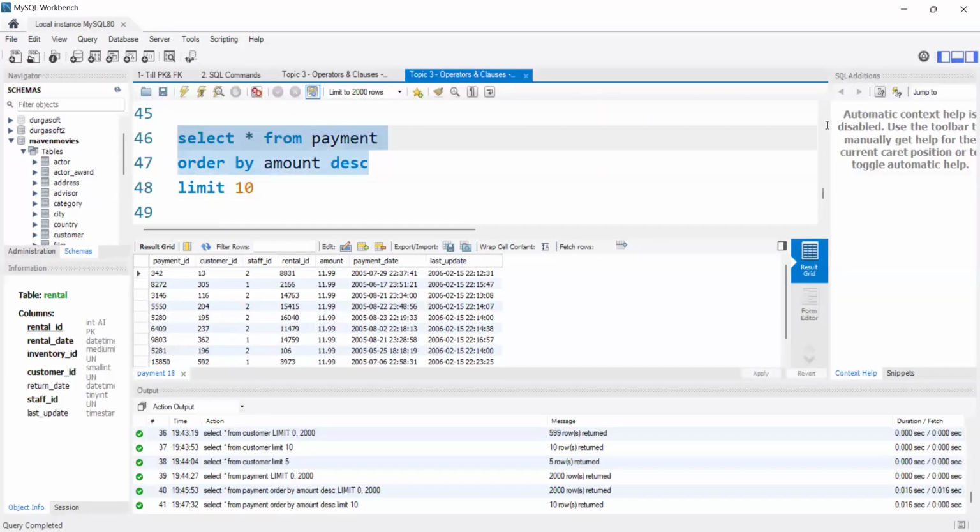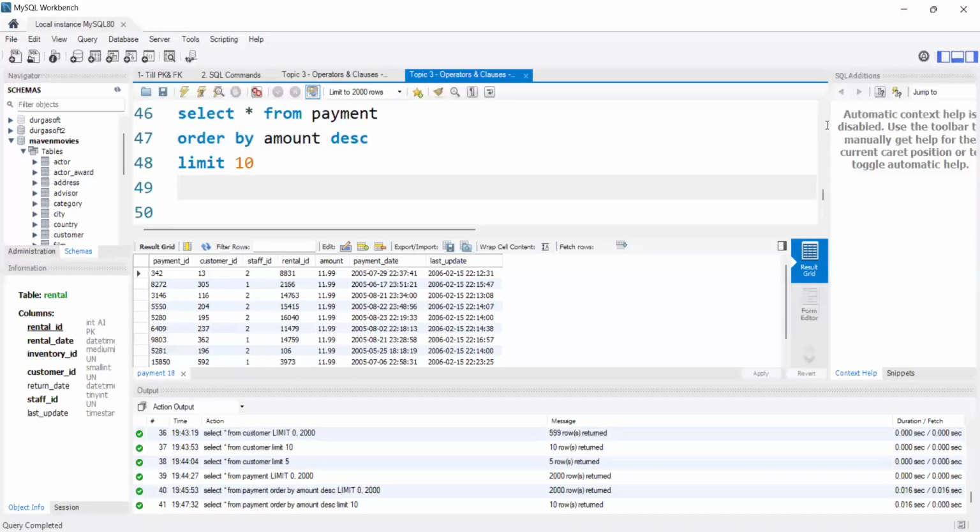If we sort the data in descending order, it will display the amounts in descending order, but it will display all the data. Suppose I have 100 rows, it will display 100 rows. But in those 100 rows, I want to see only the top 10 rows. At that time, we use the limit clause along with the order by clause.